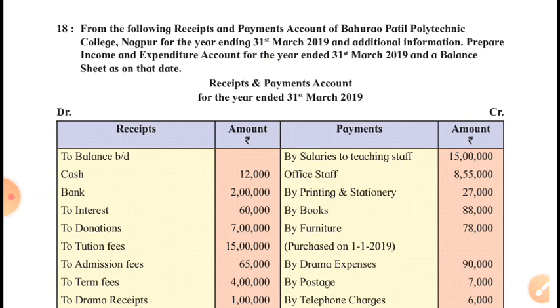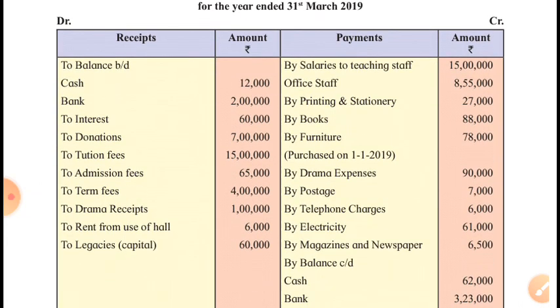On the receipt side, opening cash and bank balances are not useful. They are useful only when we are going to prepare the opening balance sheet in order to know the opening capital fund. Otherwise, opening cash and bank balances are ignored.